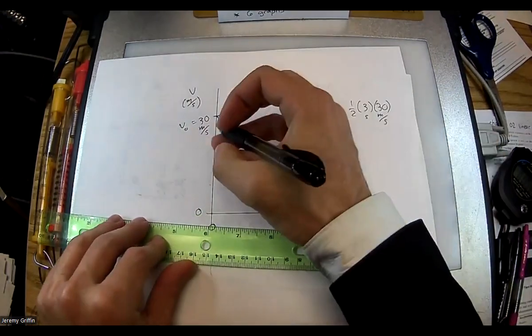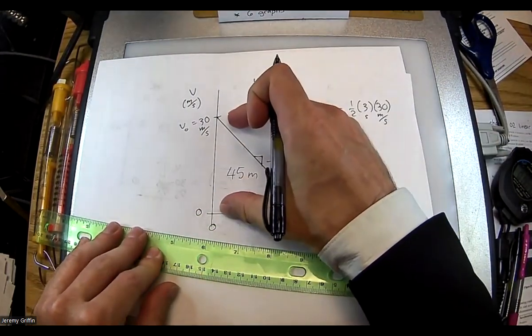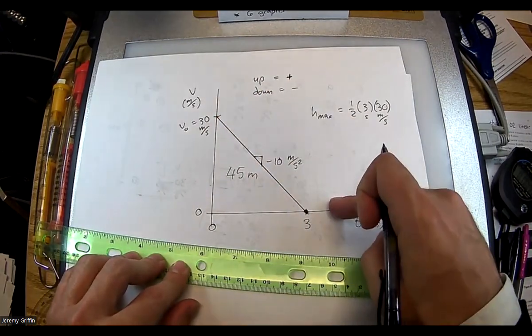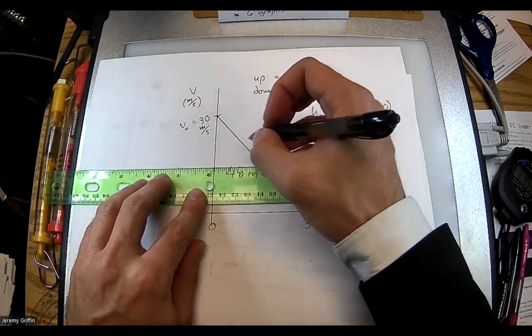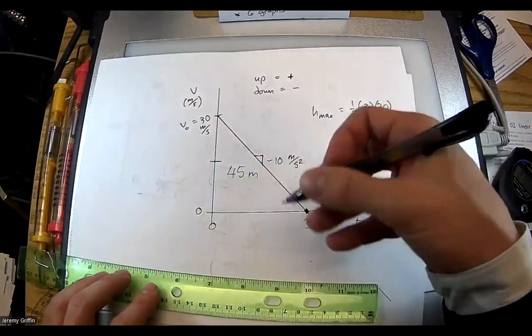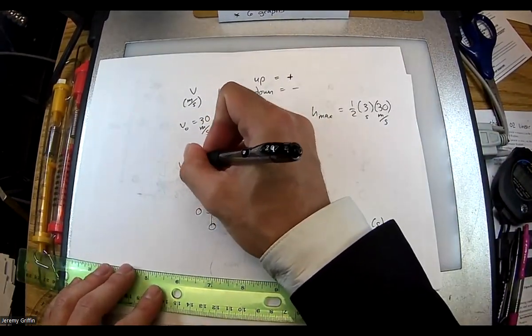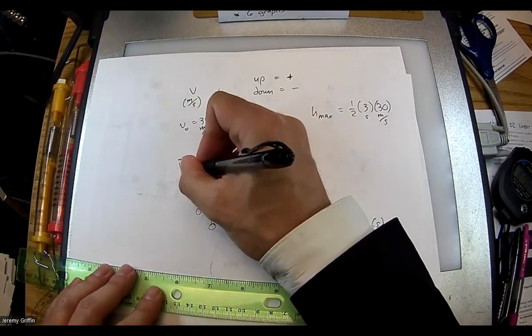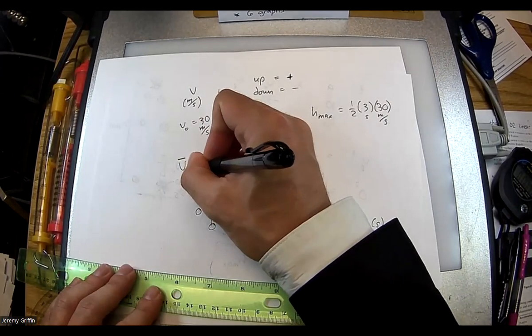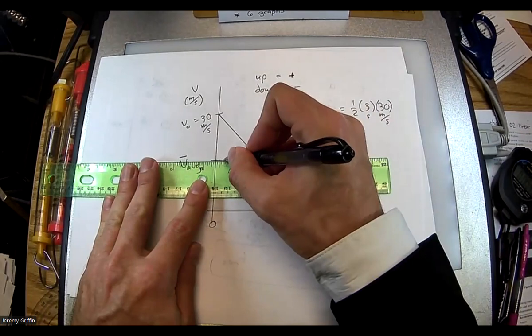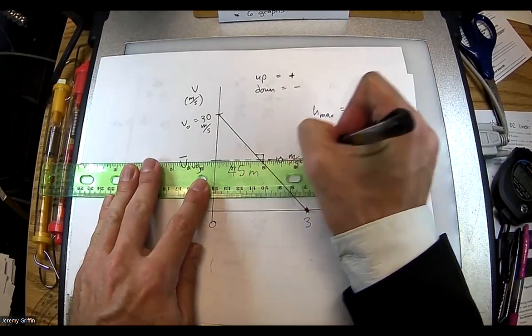Okay. But what Neil was saying was, hey, if you throw it at 30 meters per second, it's going to 0 meters per second, and it tapers off in a direct relationship fashion, then the average velocity, now here's a really cool trick that's sometimes good to pull out of your back pocket. Your V average, sometimes you see a bar over V for V average. It's the same idea. There's the average velocity for 3 seconds.